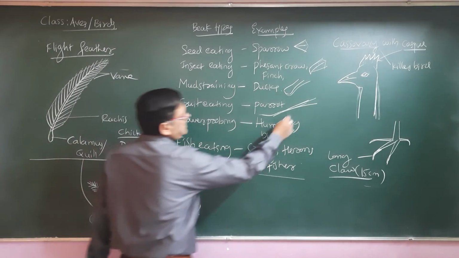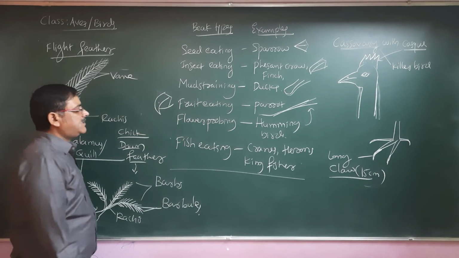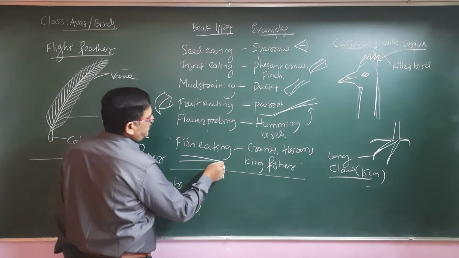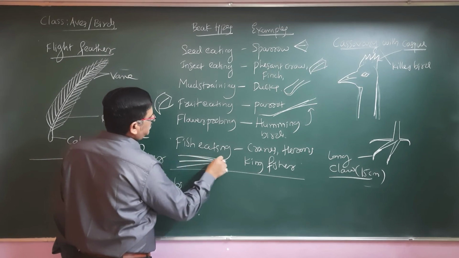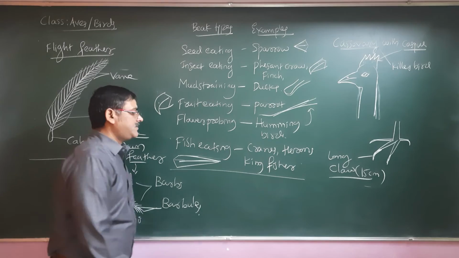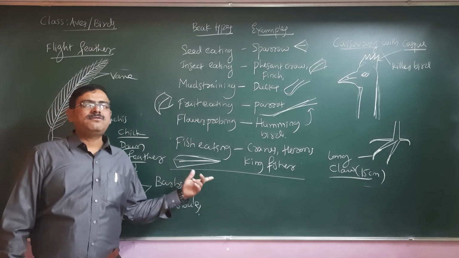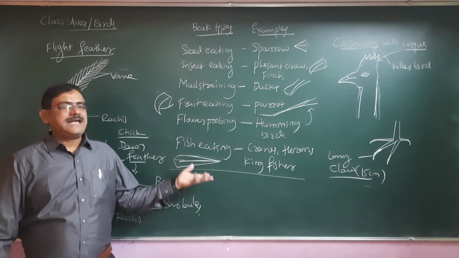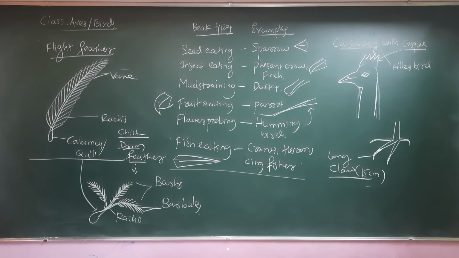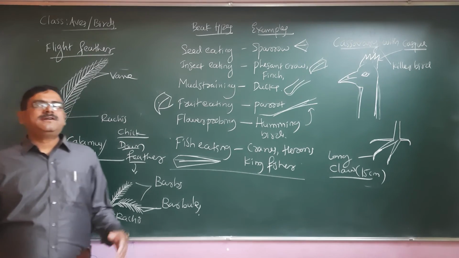Flower probing, mainly a very narrow slender tube-like beak. Fish eating, whether the cranes or pelicans, they have a very long and very strong kind of beak. This kind of beak can be seen in the kingfisher, you might have seen. Its beak is more than half of the body length. So they can catch fishes very well and eat them. So this is all about the different peculiar features of the birds.